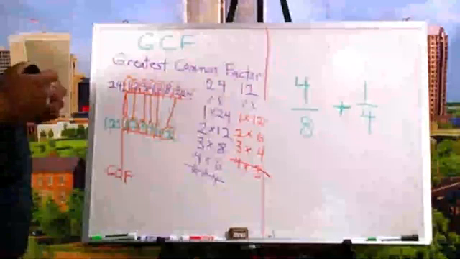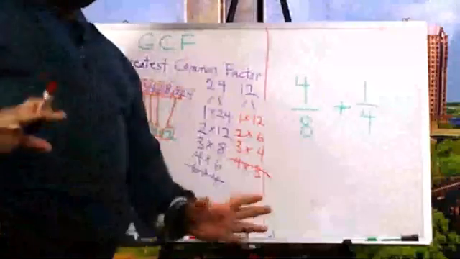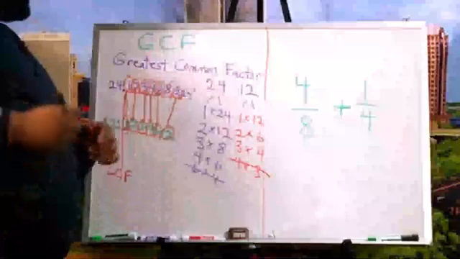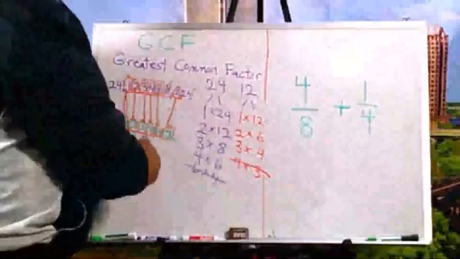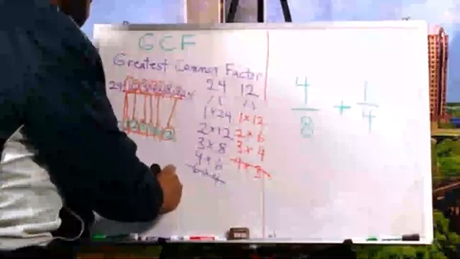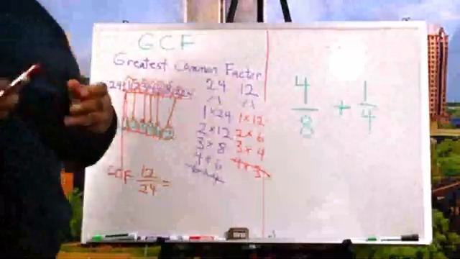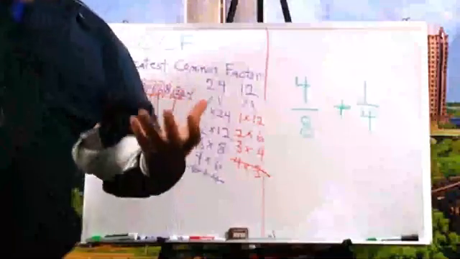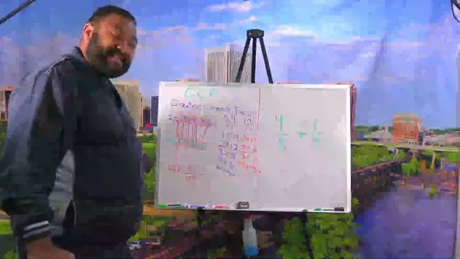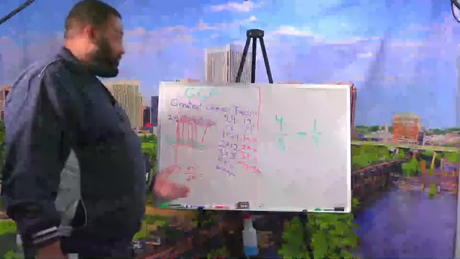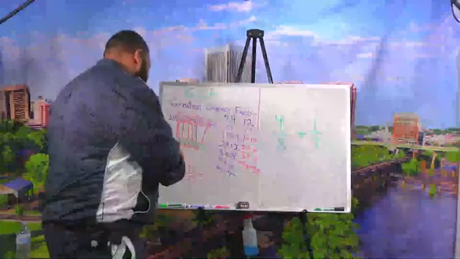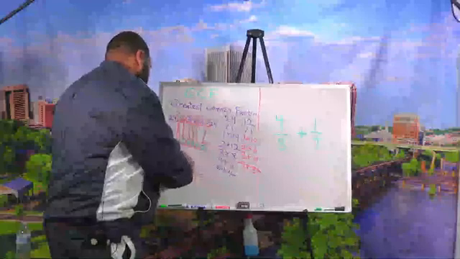Okay? Now, Mr. Jones, why did you show us all of that? I'm not trying to waste your time at all. I just want to show you that you need your greatest common factor, because if your problem ended up being 12 over 24, and I want to simplify or reduce my fraction, this is what I need to do: find my greatest common factor. And we said our greatest common factor is going to be what? 12.